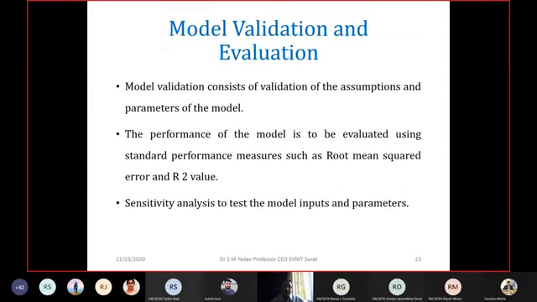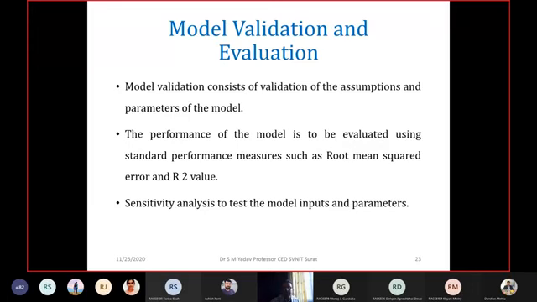Then comes model validation. Suppose you develop a model and get the results, but whether your results are correct or not, you have to check using mathematical or statistical parameters. Where you have some observed data and the model data, you can compare them using statistical parameters like root mean square and coefficient of correlation.